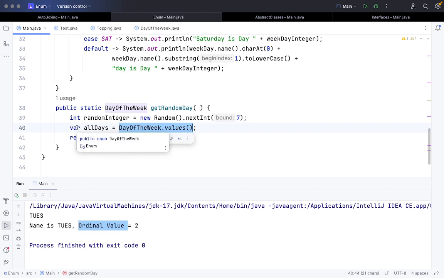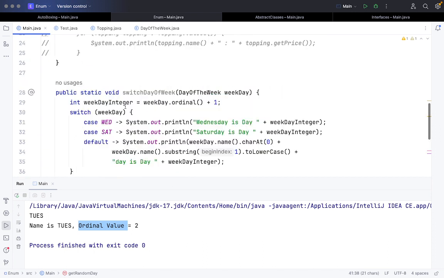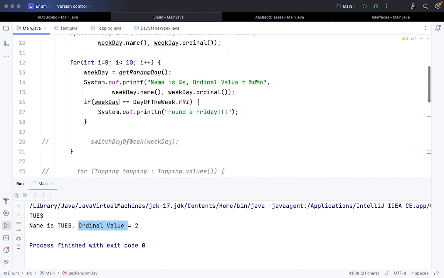This is a var, and it is basically the enum array. Using this and the random integer, just like how we index an array, whatever integer value comes, we return that day of the week and print it out. And if it is Friday, we print a special message.